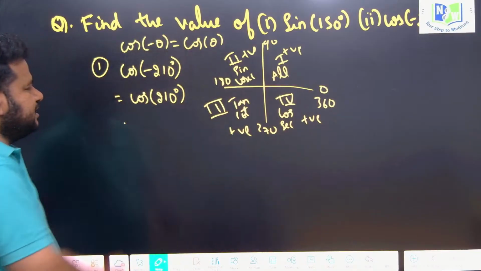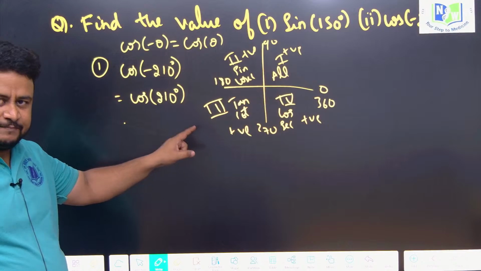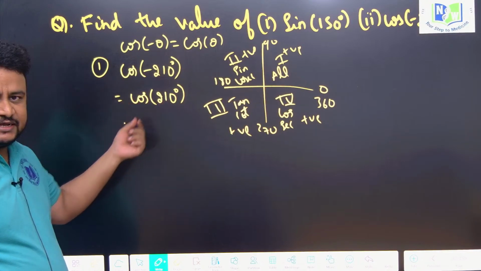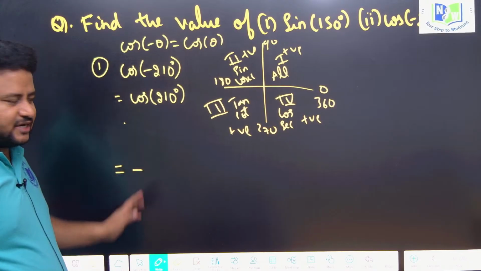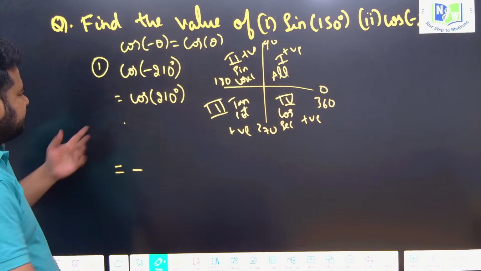Now cos 210 degree is coming in which quadrant, friends? It is coming in third quadrant. That means cos of 210 degree will give me a negative value. So I should write here equals to minus, because in the third quadrant cos is negative. Now let us find out the value.